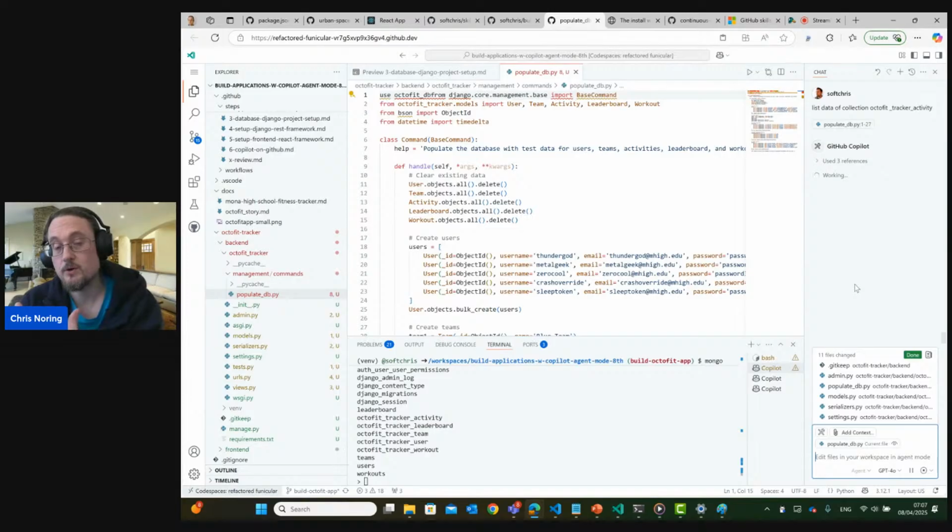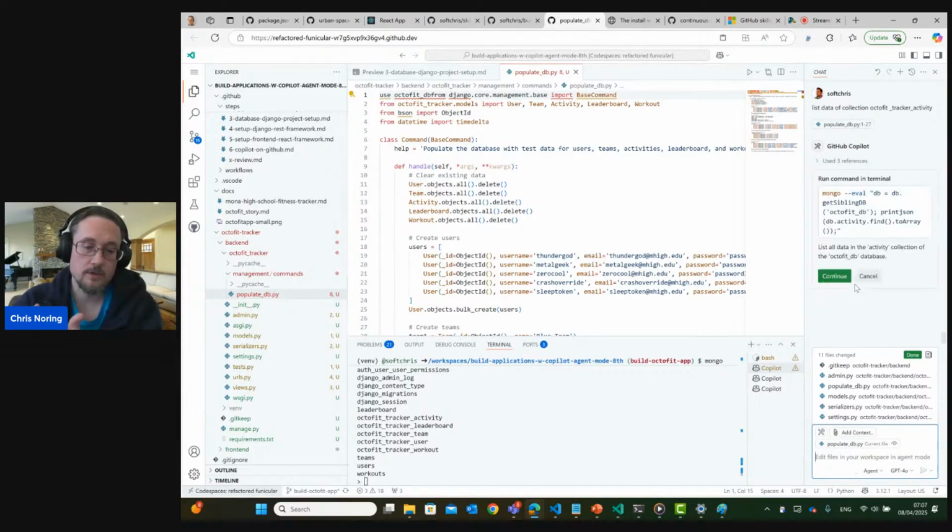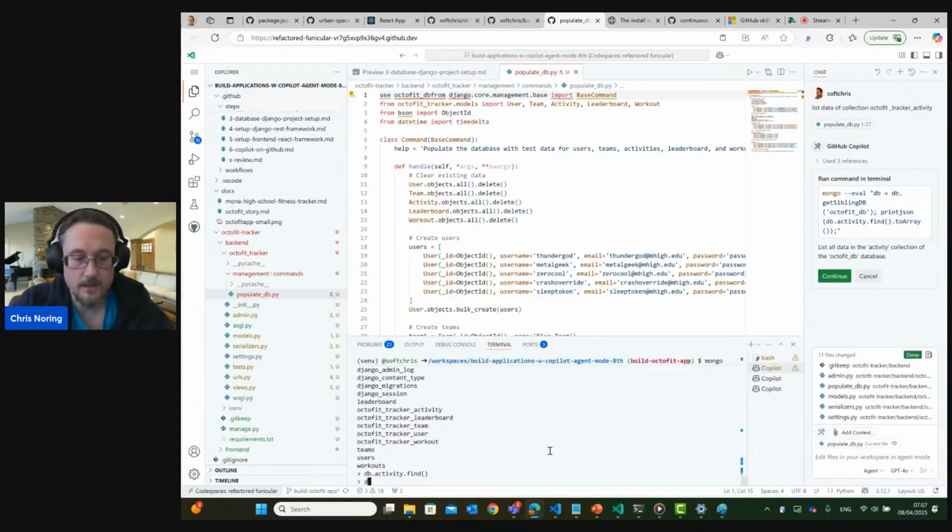Of course, I could be remembering the command if I'm working often with MongoDB, but I got an agent, so I don't really feel like it. And you can see that the command here is in there. I can either run this command or I can type it manually. I choose to type it manually, db activity find, like so. That one looks empty, but if we talk to the db Octafit, the longer name here, db Octafit tracker activity, that's the other unfortunate duplication.